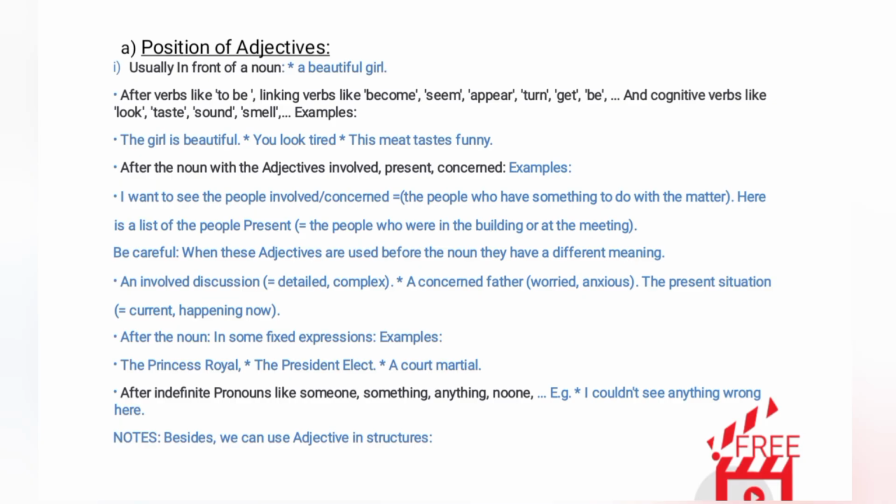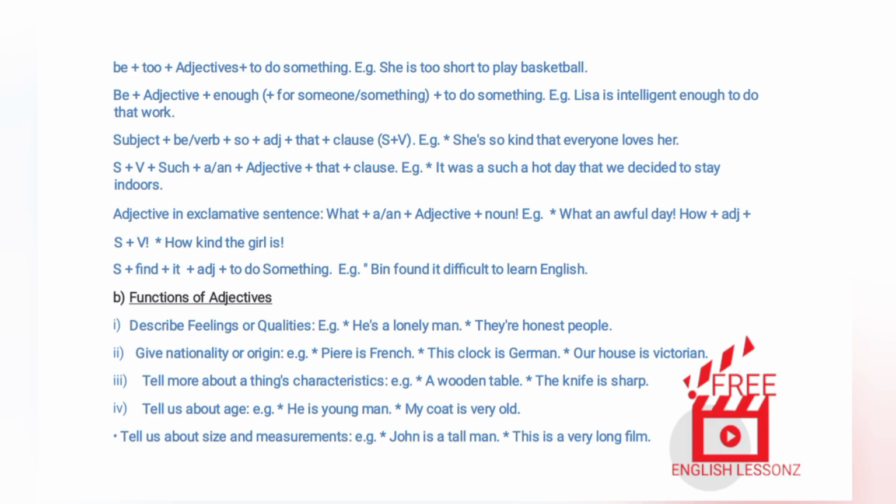4. After the noun in some fixed expressions. Examples. The Princess Royal, the President-elect. A court-martial. 5. After indefinite pronouns like someone, something, anything, no one. Example. I couldn't see anything wrong here. Notes. Besides, we can use adjectives in structures. Be plus too plus adjective plus to do something. Example. She is too short to play basketball.